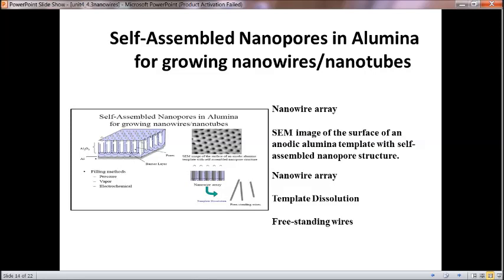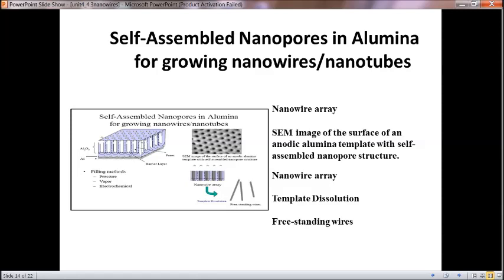So the SEM image of the surface of an anodic alumina template, this self-assembled nanopore structure is present over here. So this is a nanowire array, and over this array template dissolution may occur. That is, whatever the chemicals we have to insert over it, whatever the material we have to insert over it, that has to be filled based on the methods what we have seen.